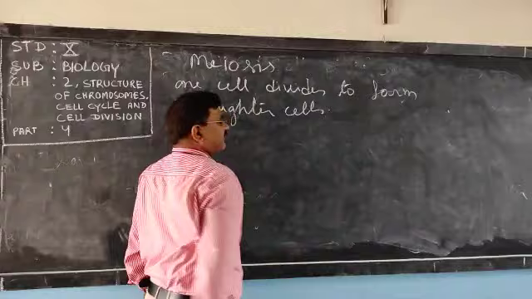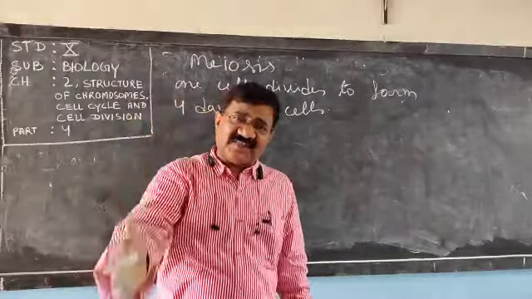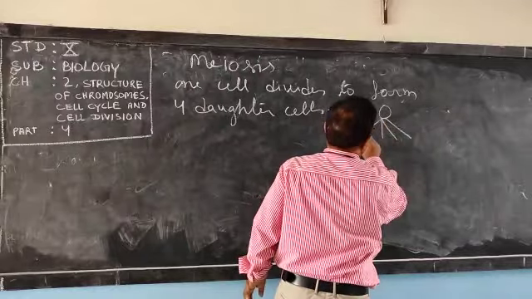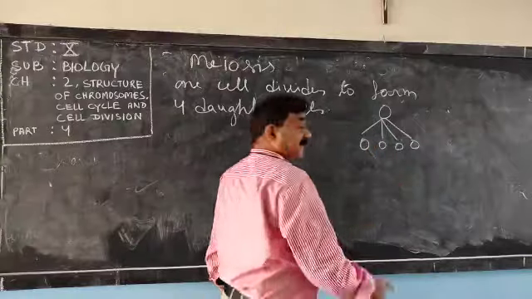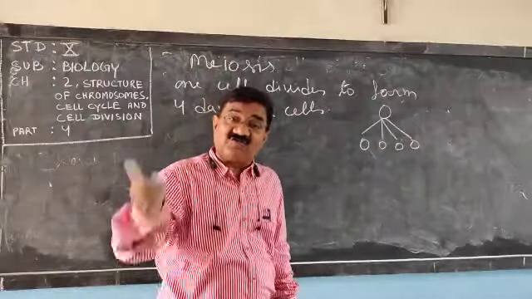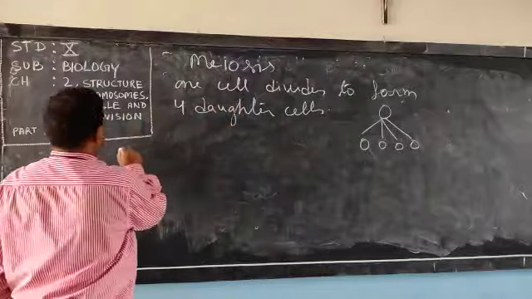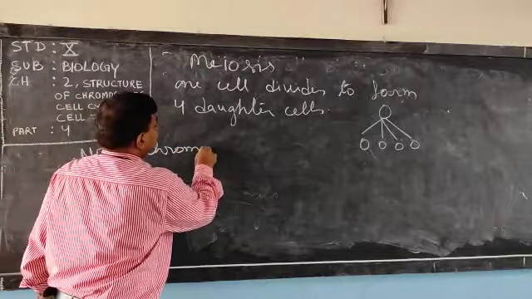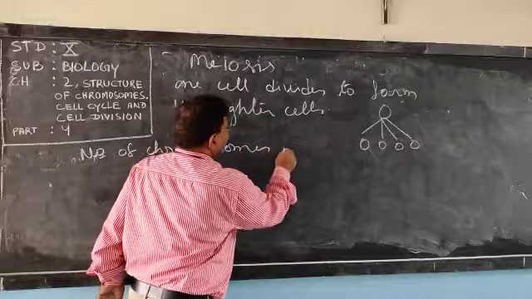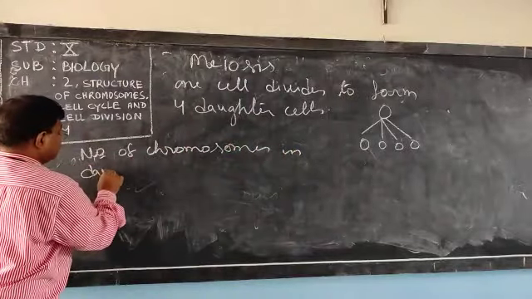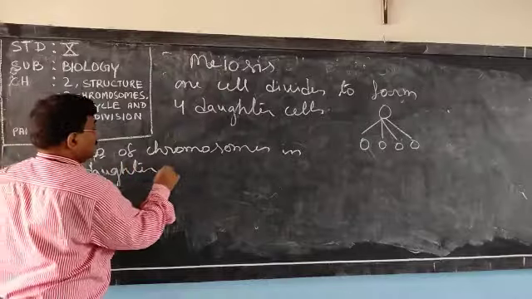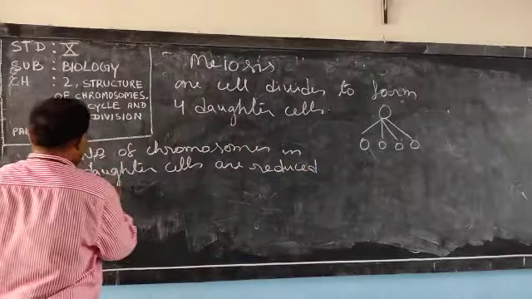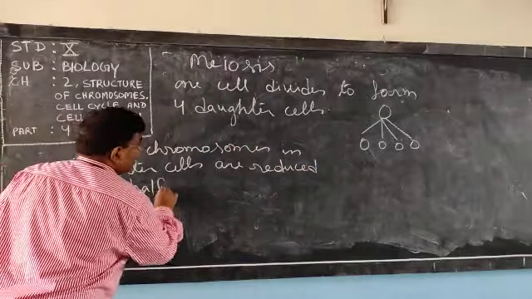Now, a question arises, what will be the number of chromosomes in the daughter cell? This is the mother cell and four daughter cells are formed. The number of chromosomes in the daughter cells is reduced to half. Try to understand this.